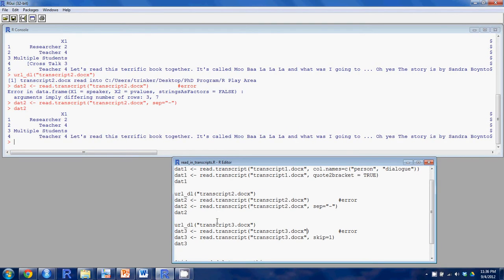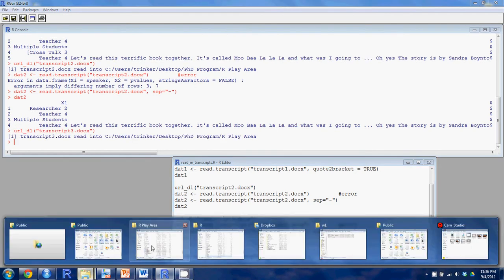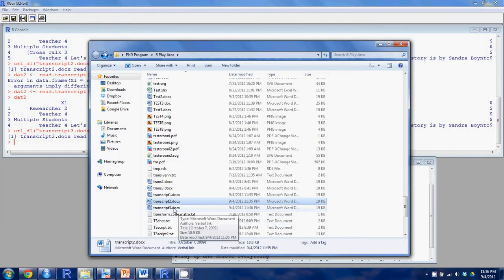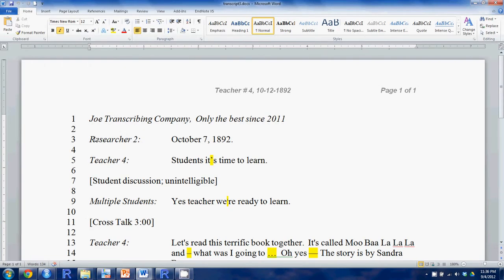Okay, and let's download one last transcript and open it up in our working directory, and you'll notice it looks identical except here we have some text at the beginning that's not part of the data set. Sometimes transcribers do this. This will throw up an error because it's not the two-column format.